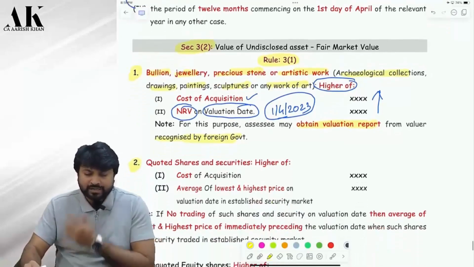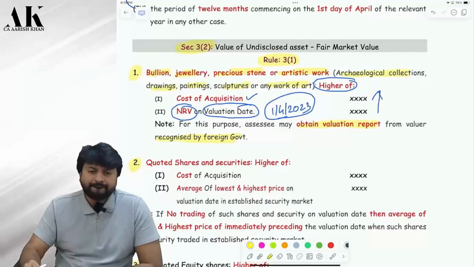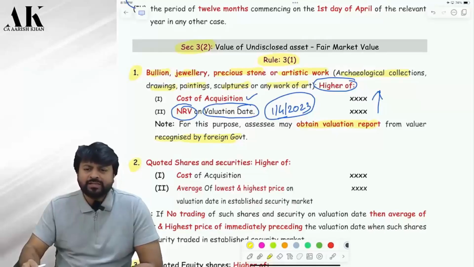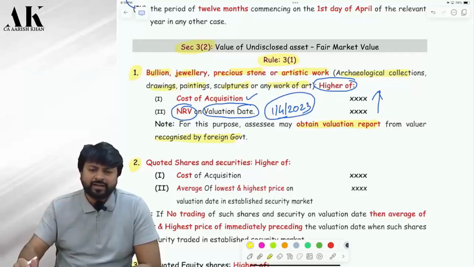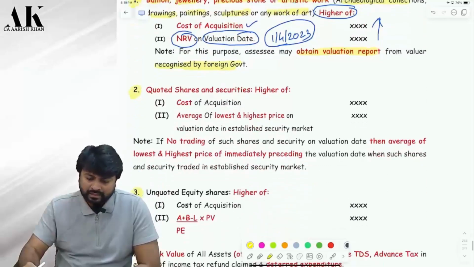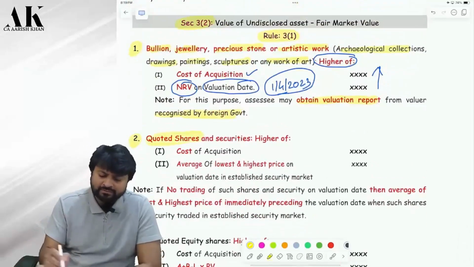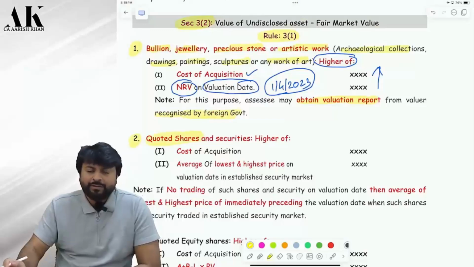So which all assets are covered in point number 1? Generally, you can say personal effects. Bullion, jewelry, precious stone, artistic work, archaeological collection, drawing, painting, sculpture. Cost or market value, whichever is higher, net realizable value. Now, suppose you have quoted shares. You have bought shares of Apple, but you have not disclosed. Should you disclose? Yes, in ITR I have to disclose.